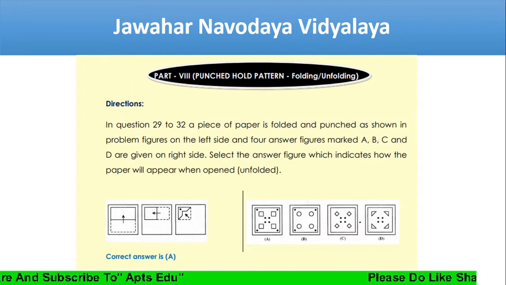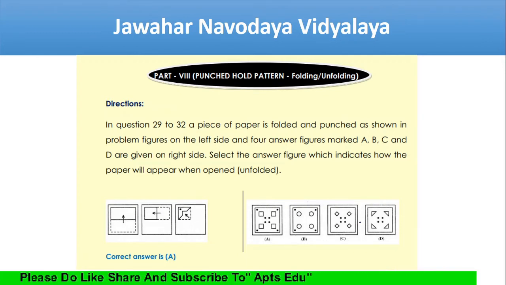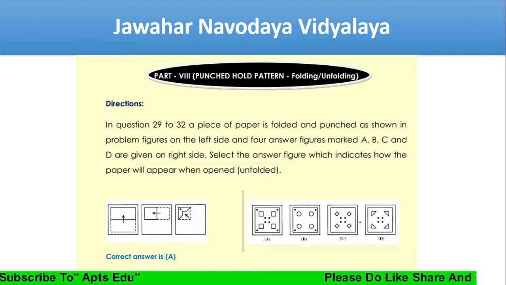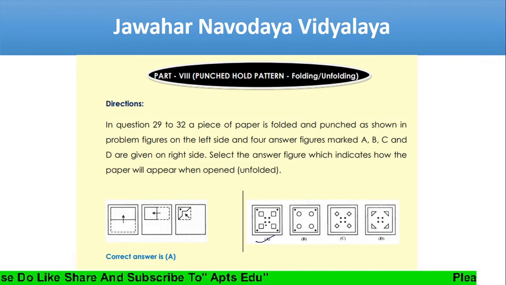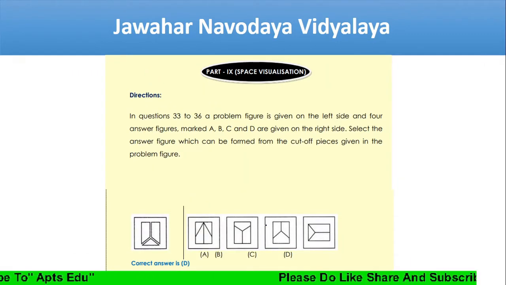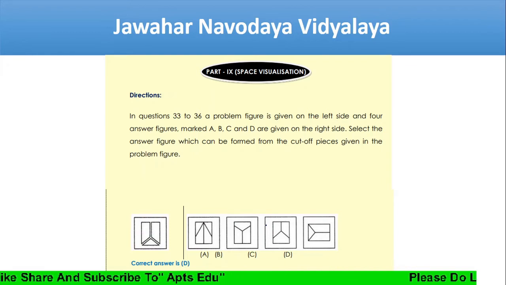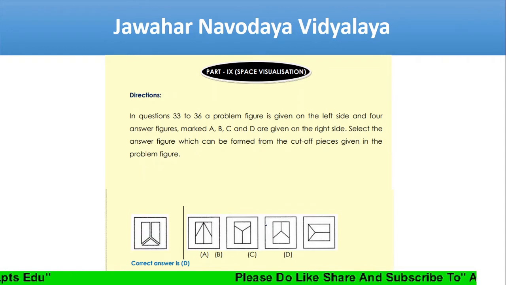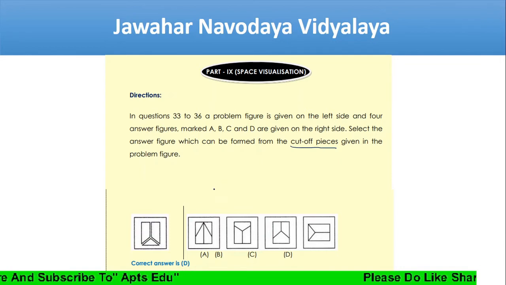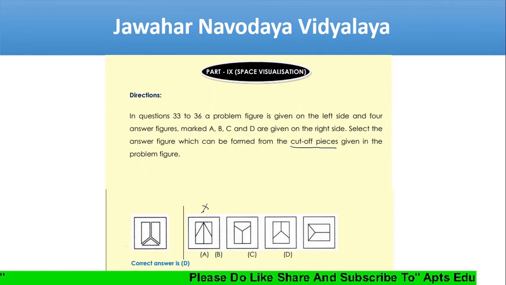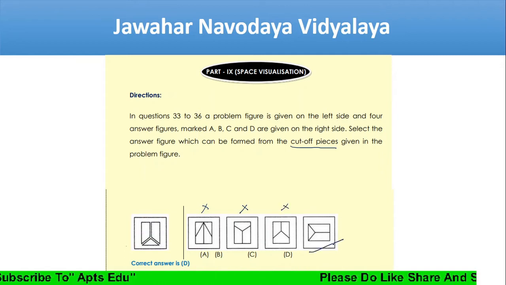Next, in question 29 to 32, a piece of paper is folded and punched as shown in the figure. We need to say what would be the answer. Here the answer is A. I'll explain you in the upcoming videos. Next, from question 33 to 36, a problem is given on the left side and four answer figures are given. Select the answer figure which can be formed from the cut off pieces. What it forms is not this, not this, not this. So the answer is this. This is D.